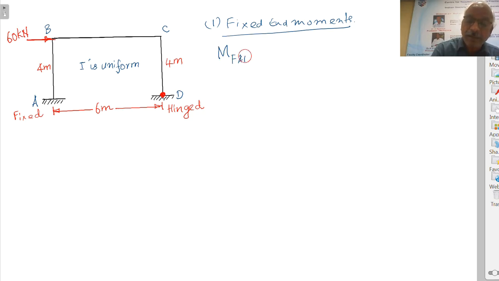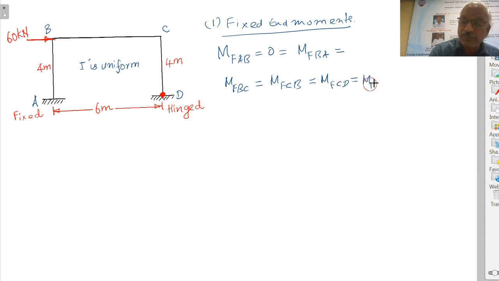M of AB equal to 0 is also equal to M of BA, because BA is not subject to any lateral loading, also equal to M of BC is 0, M of CB is 0, M of CD is 0, and M of DC will also be 0. All values will be 0, because no member is subject to any lateral loading on it.